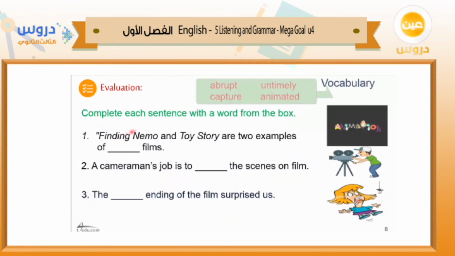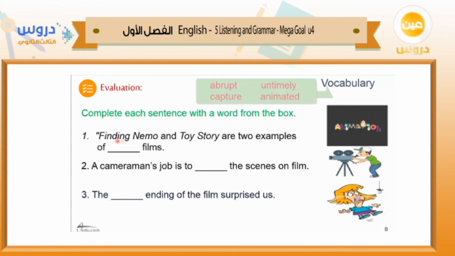Alright? Let's try to use these common words in sentences: abrupt, capture, animated, and untimely. Untimely also means something that happened unexpectedly. So complete each sentence with a word from the box.